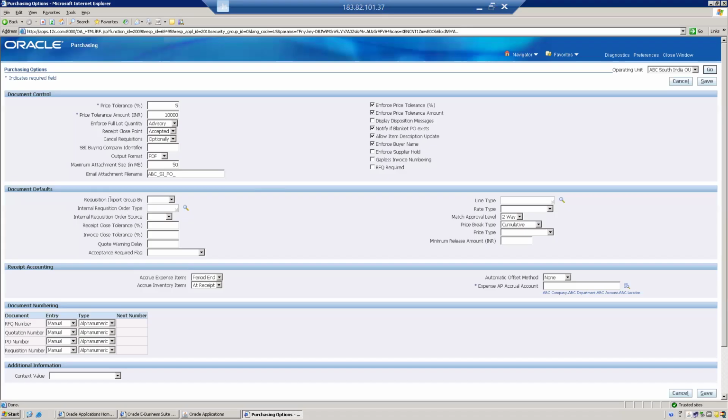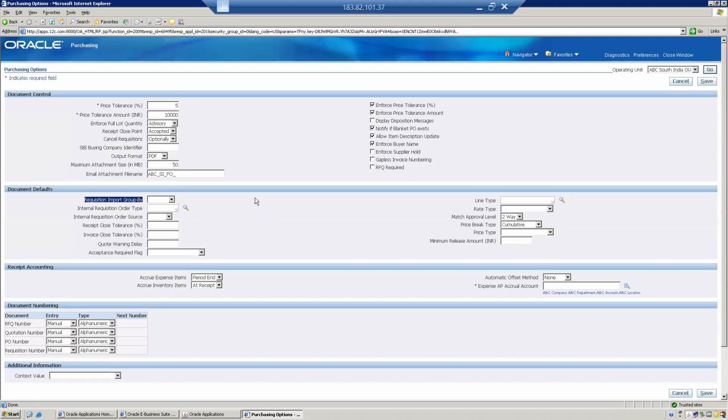So, requisition import group by. We can create a requisition manually, and we can also automate the requisition by taking the details from another system into the Oracle system. By having the details in the interface tables, the requisition header interface and requisitions interface tables, we can load the data.